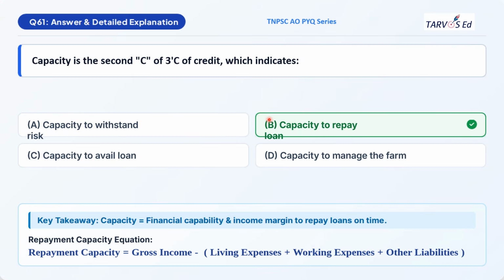Usually by capacity we mean the repaying capacity, and it is calculated by subtracting expenses from the gross income. Gross income is nothing but the total income he is obtaining from his farm or his business, and we have to subtract his expenses from the total income. It may be living expenses, working expenses, or other liabilities. Liabilities means the debt he has to pay. So excluding all of these, whatever is remaining comes under the repaying capacity. From that he can repay the loan amount he borrowed.